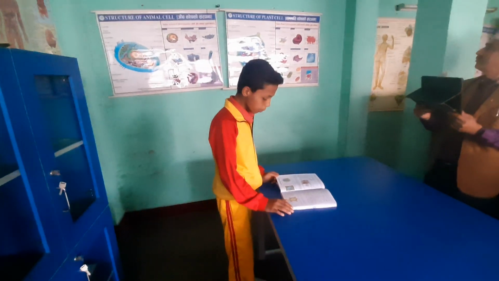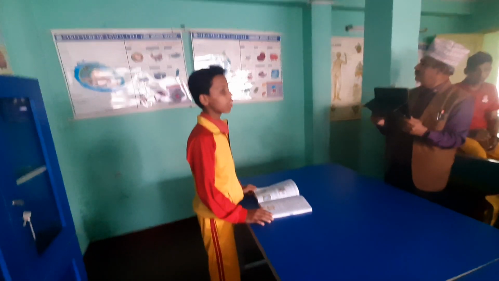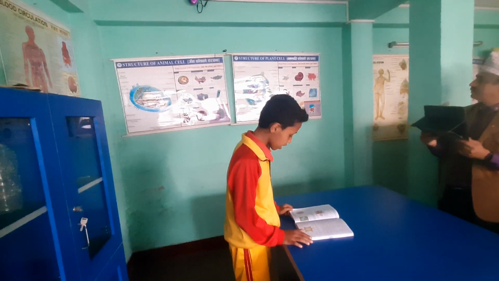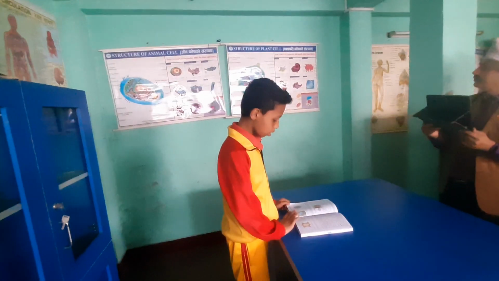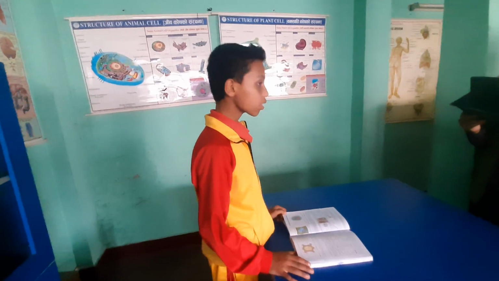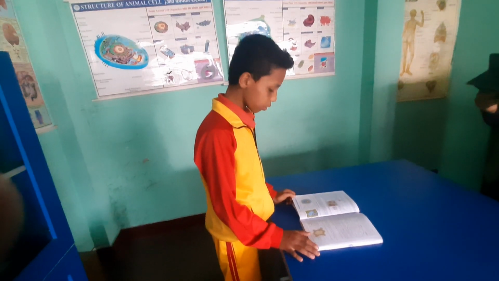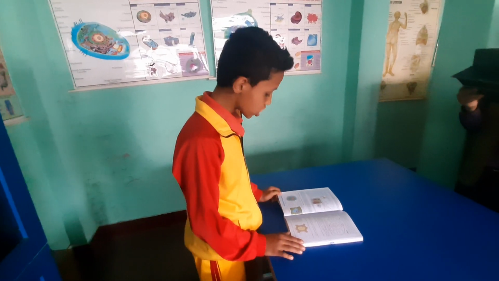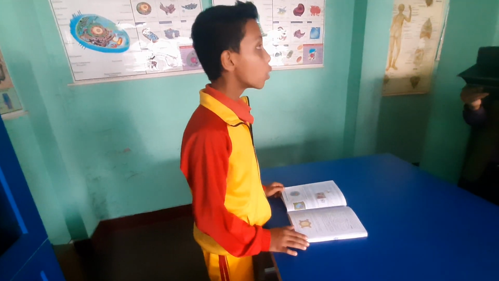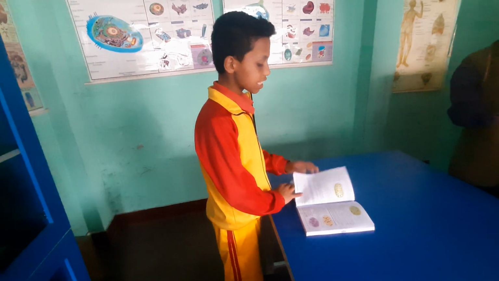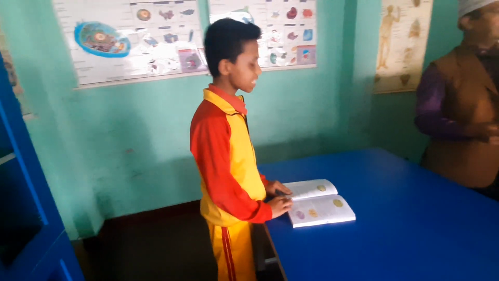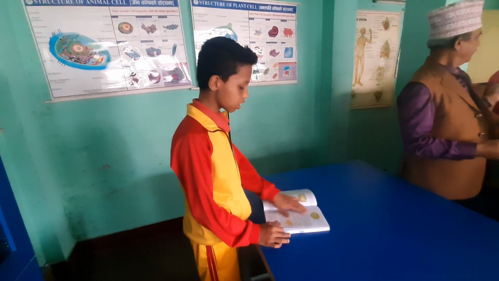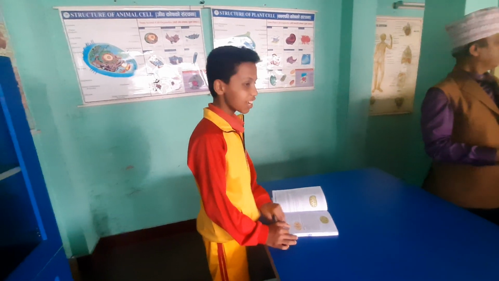Plant cell. The outer covering of a plant cell is the cell wall. The cell wall is rigid, so it cannot change its shape and size with time. The second layer after the cell wall is the cell membrane, which controls the exit and entrance of materials in the cell. The plant cell consists of plastids, which give color to the plant cells. Plastids are of different types: chloroplast, chromoplast, and leucoplast.